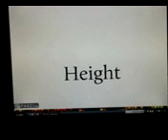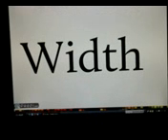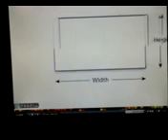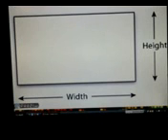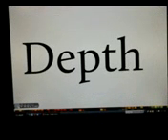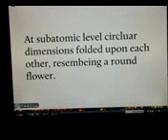Pre-established dimensions: height, width, depth, time. The theory involves 6 more dimensions. At the subatomic level, circular dimensions are folded upon each other, resembling a round flower.